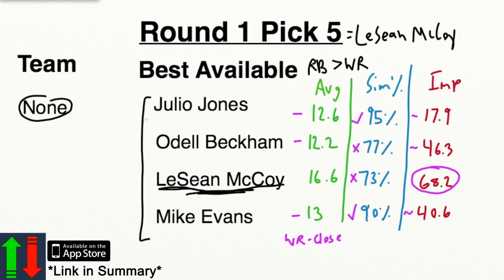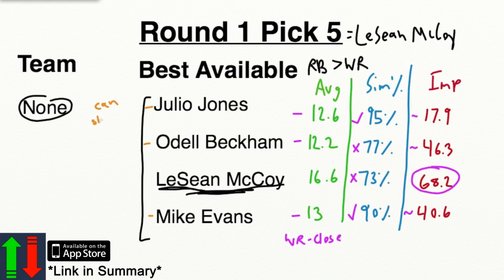I do really like these receivers too, Julio, Odell, and Mike, but there are a few factors that would sway me from taking them. Julio is a monster, a physical monster, but he did slow down in numbers through the year, especially in touchdowns.